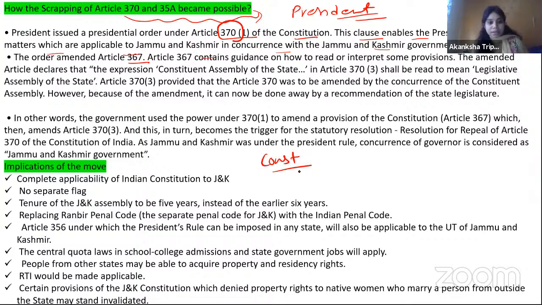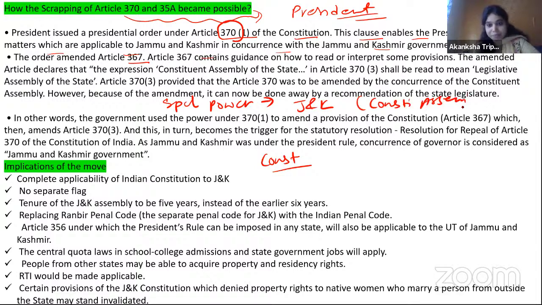So Article 370 क्या बोलता है? 370 बोलता है कि see, until unless the special power which was given to Jammu and Kashmir, it got the special power from the Constituent Assembly.